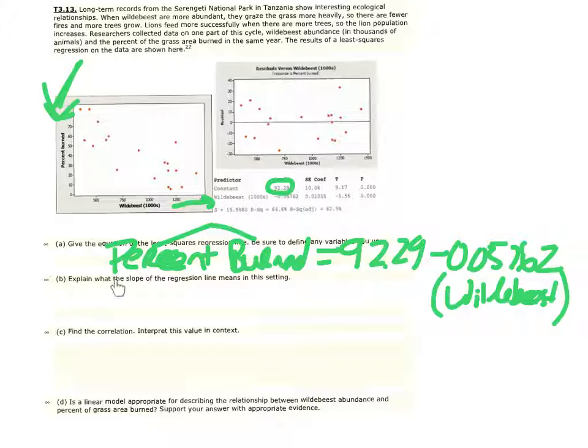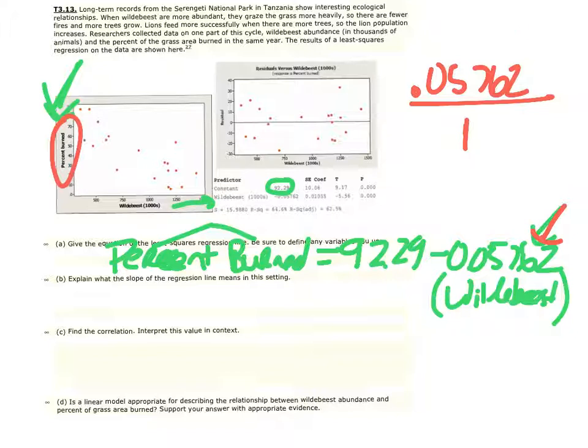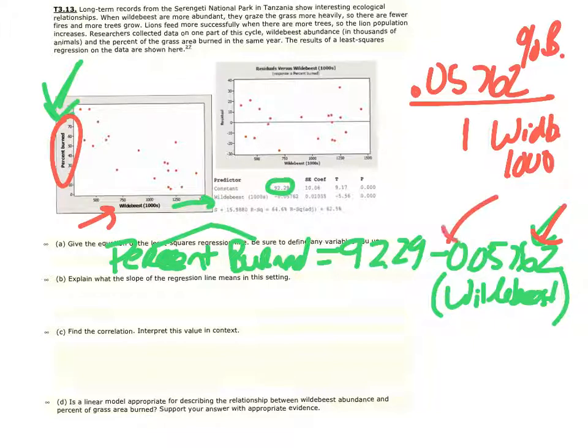Question B, explain what the slope of the regression line means in this setting. So easiest way to do that, folks, is to really just take this slope, which is right here, which we know is going to be change in y over change in x. So if I rewrite that, I'm going to do 0.05762 over 1, because any whole number will be written as a fraction. The y value here is the percent burned, so I know that's what that means, is my percent burned. And my x is going to be the wildebeest per 1,000. Now I have to be careful, as I notice the slope here is negative and I didn't do that. Okay, perfect. Now let's interpret it.